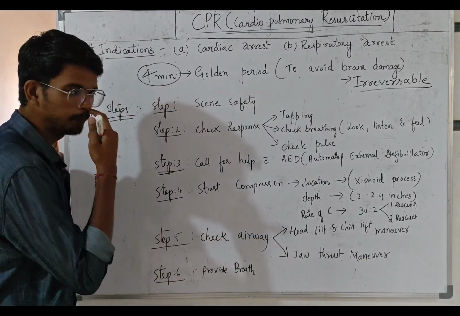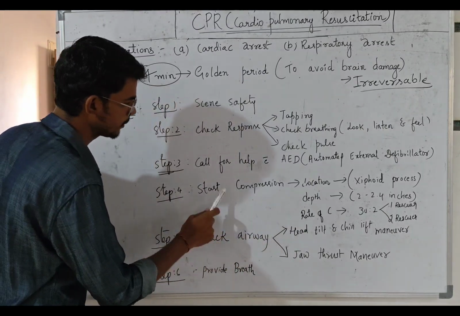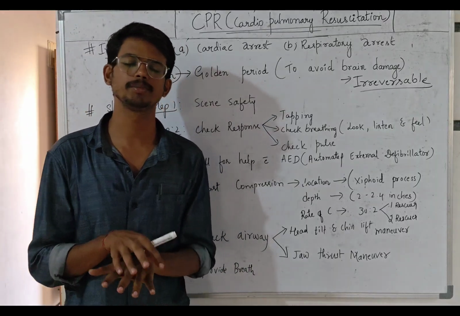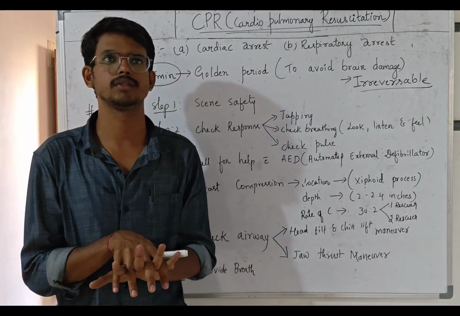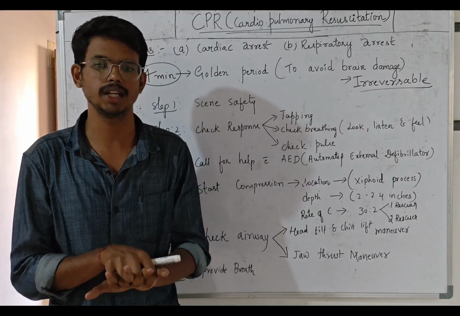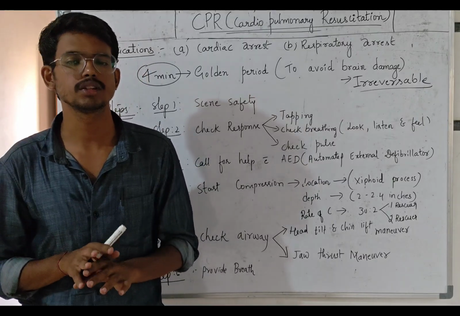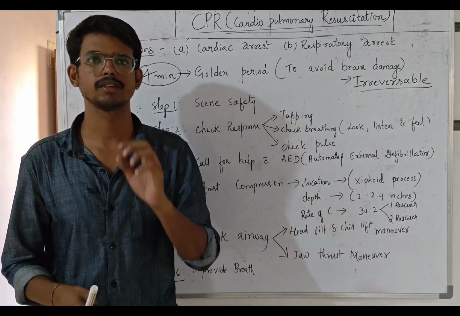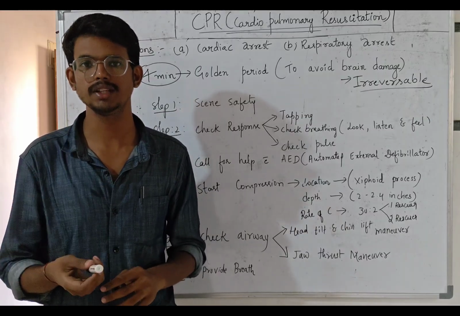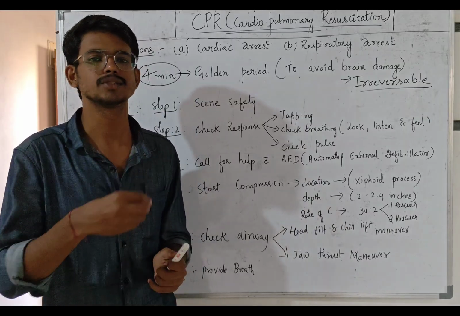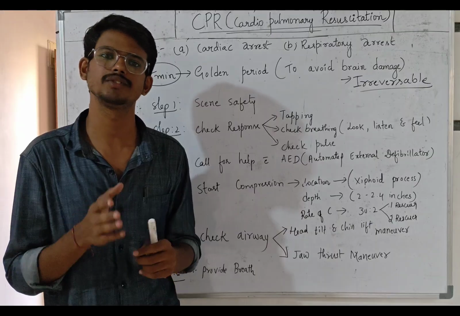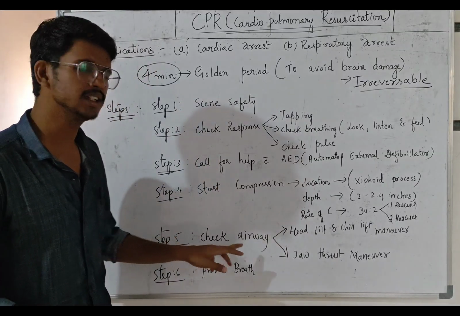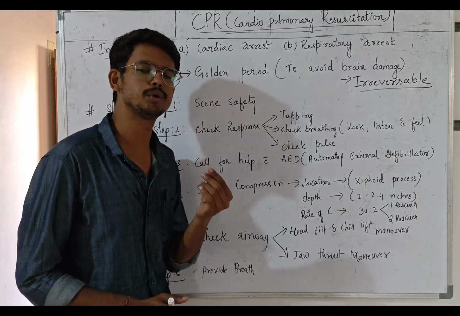This is step 5, that is, check the airway. After providing compression, we want to check the airway. Only compression is not enough in CPR. Along with it, rescue breath is also very important to provide the oxygen supply. If the rescue breath is given but is not reaching the heart and the lungs, it will create a problem. So check the airway, and if there is any obstruction, we want to remove it.